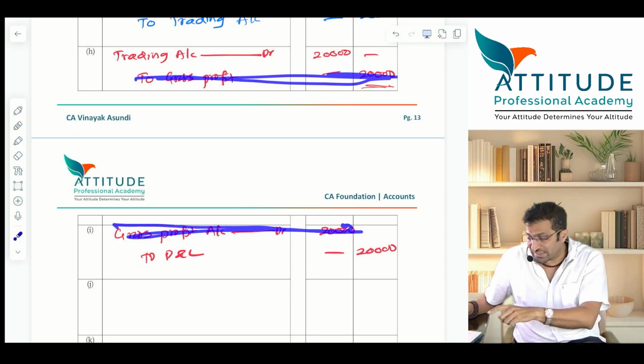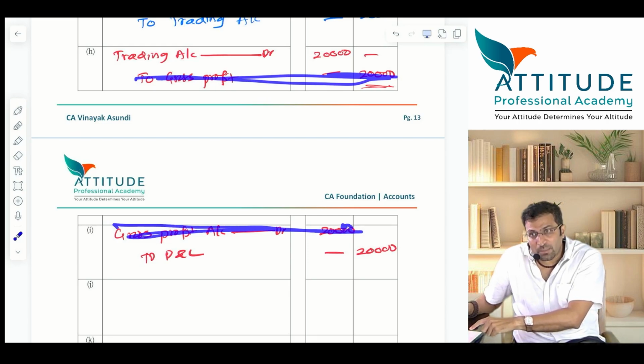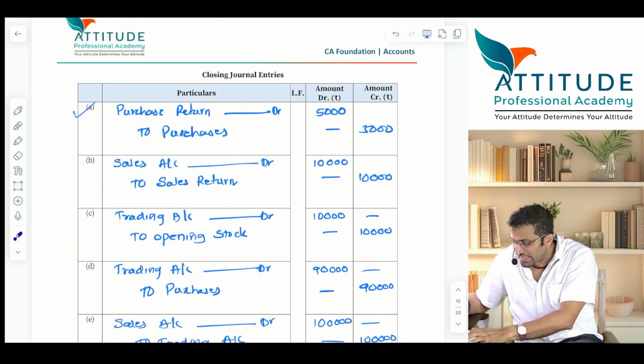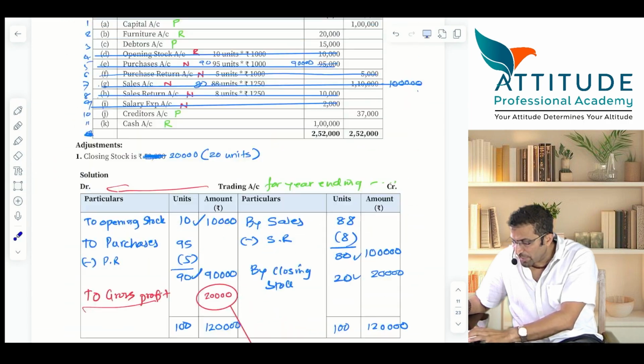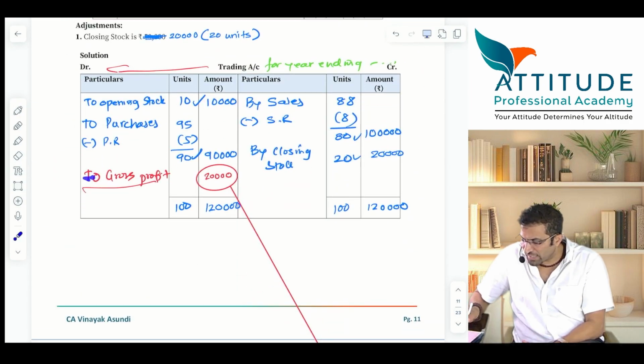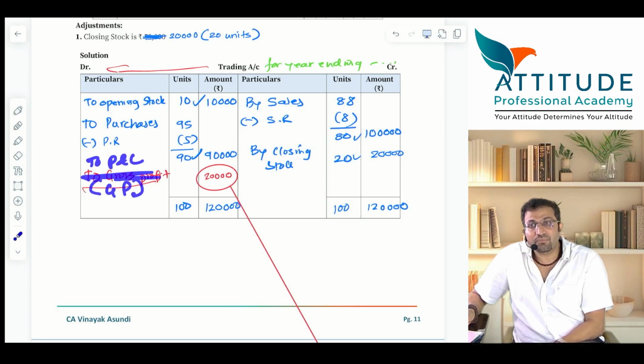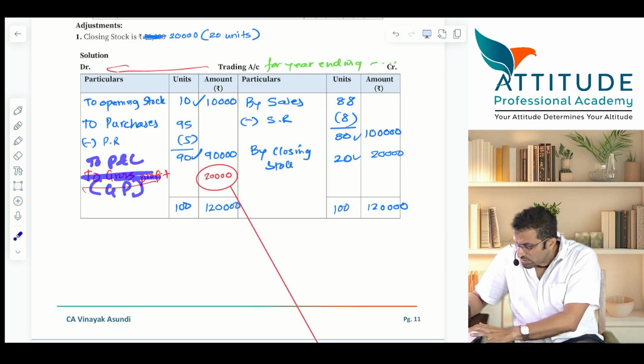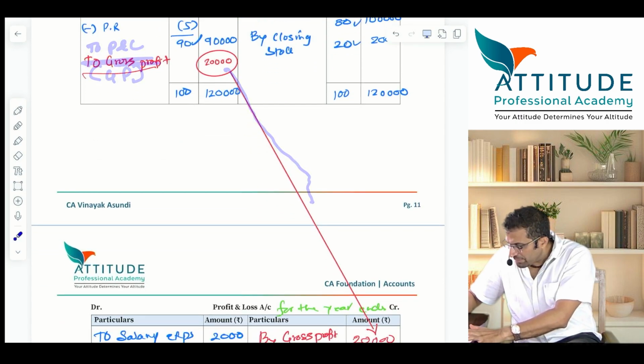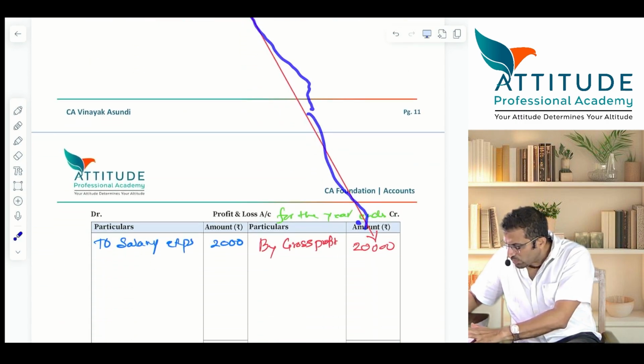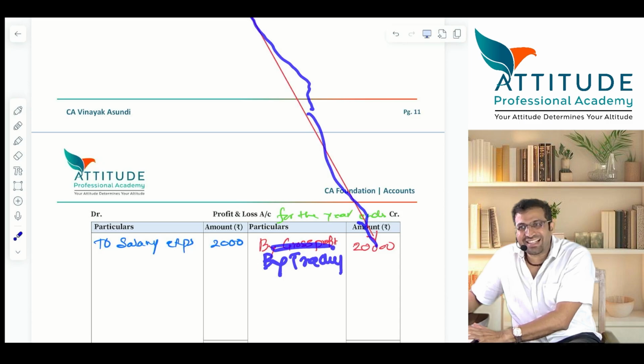Now if you pass this entry, trading account debit to P&L, then the presentation changes a little. Here, instead of GP, you will write it as to P&L. In bracket you can write GP. Understood? And down, same thing. You can write here by trading account. Not by GP here, by trading.